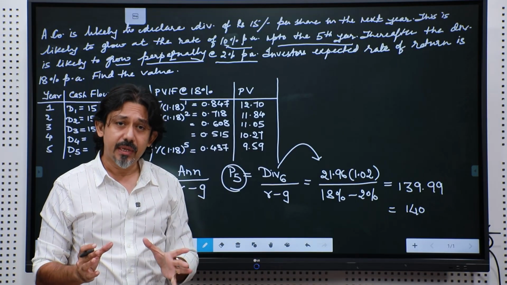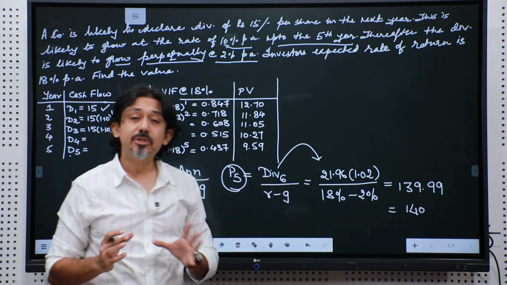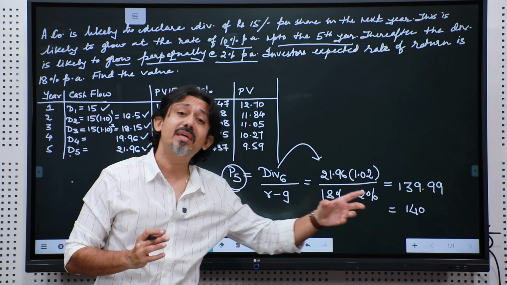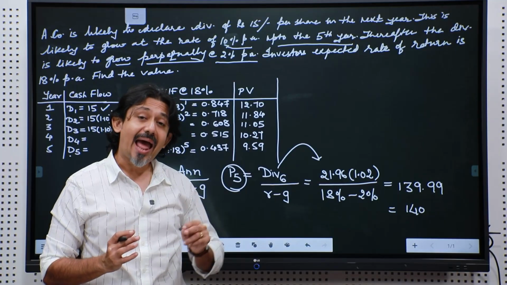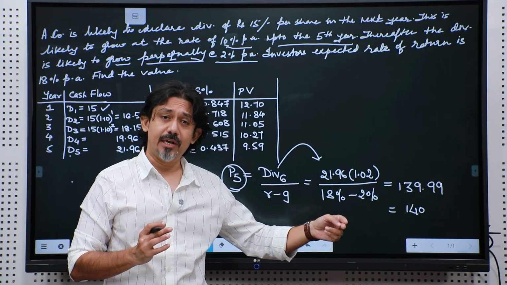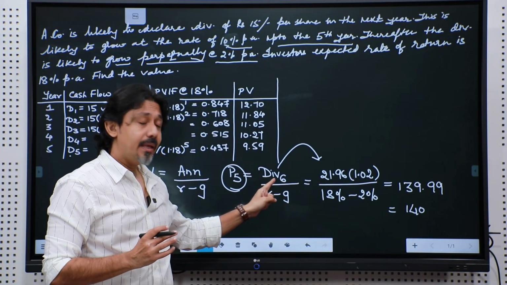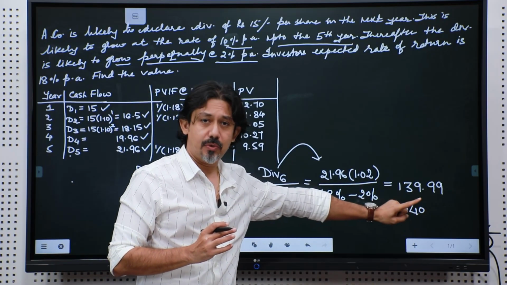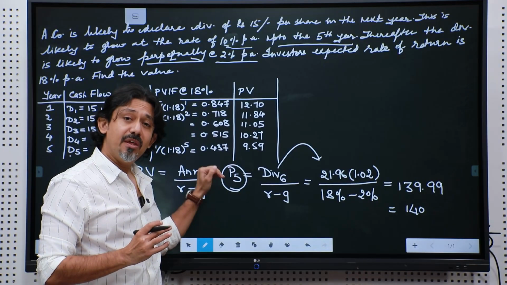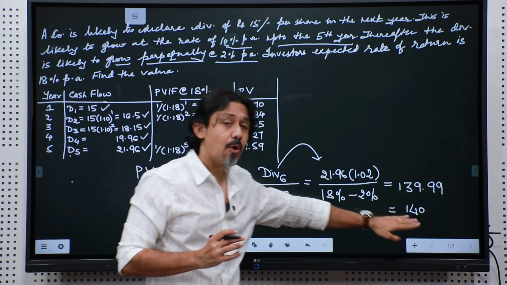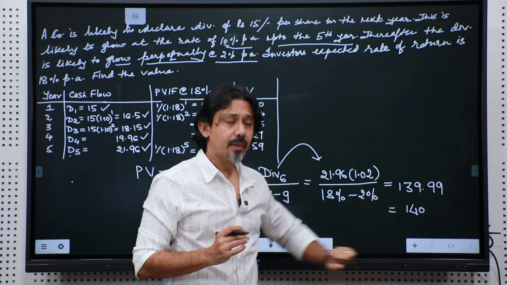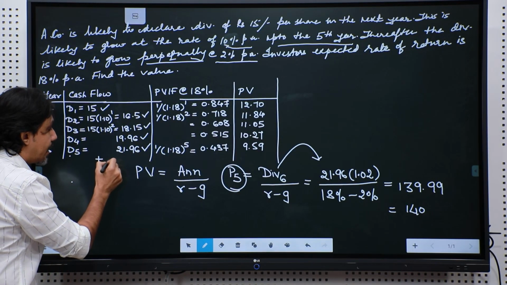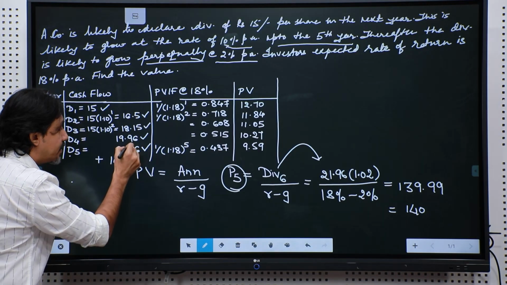Importantly, conceptually, 140 captures the perpetual cash flow that this company will keep on giving you by increasing the dividend at 2%, starting from the 6th year going on till perpetuity. So, the present value in the 5th year of this share is how much? 140. So, P5, I am going to write 140 along with this